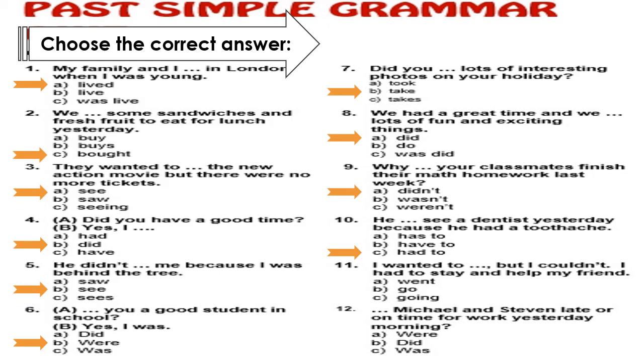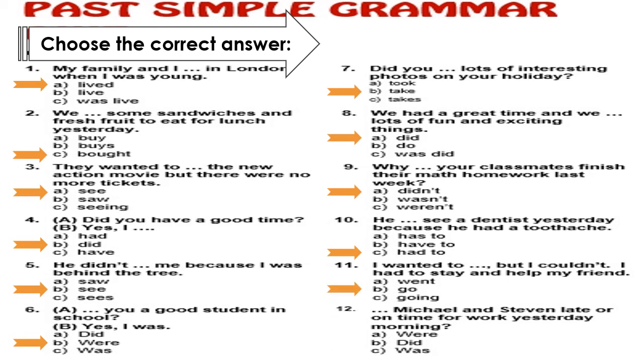Number 11, "I wanted to," again, wanted to, we have to, so after to what? The verb only. So I will use what? Went or go or going. Bravo, yes, we have go. I wanted to go. I wanted to go, but I couldn't. I had to stay and help my friend.